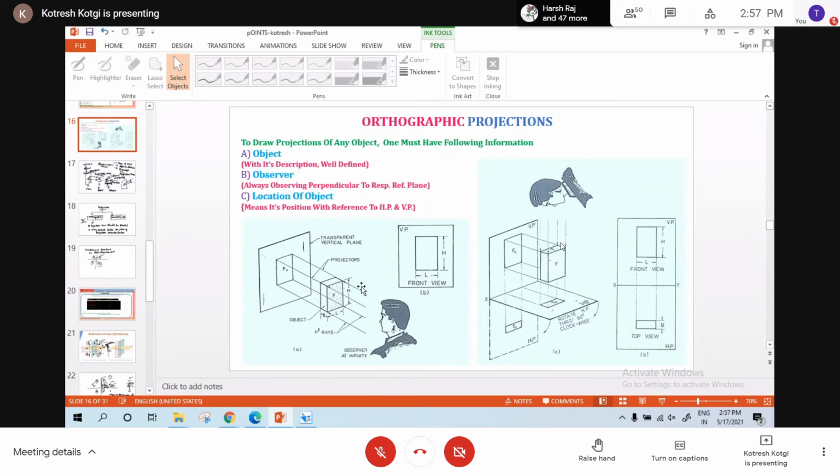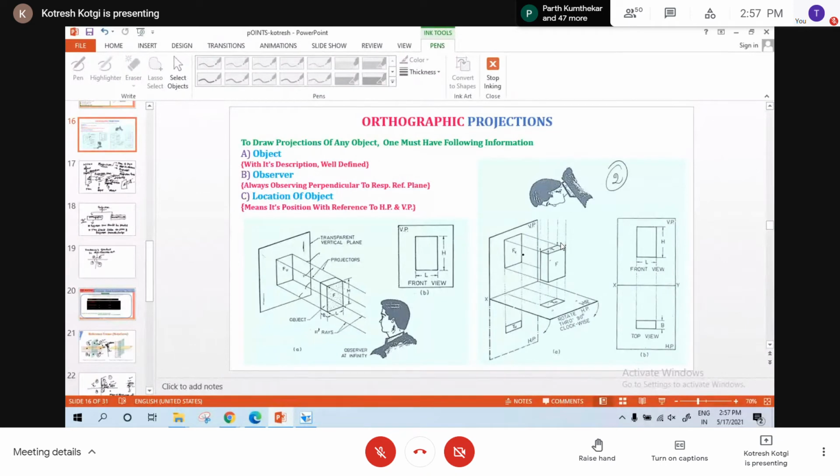Yes, sir. Okay, this is orthographic projection. The projection lines are parallel. See here, you observe all the 4 projection lines: first one, second one, third one, and fourth one. All the 4 projection lines are parallel and they are striking perpendicular to the plane of projection. So he is standing in front of the object, and this is the vertical plane. On the vertical plane, what is the view we get? Front view.